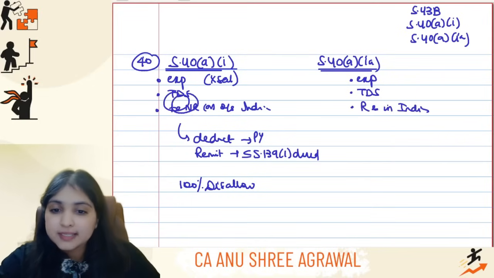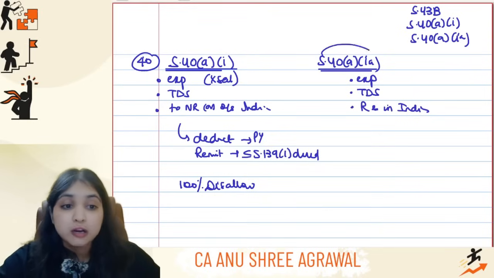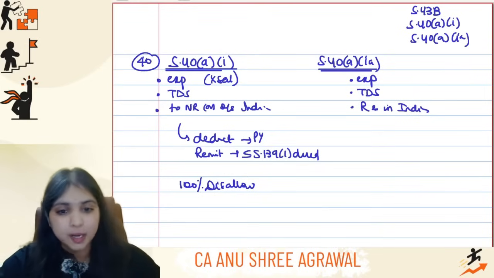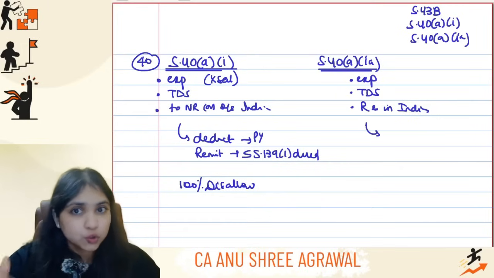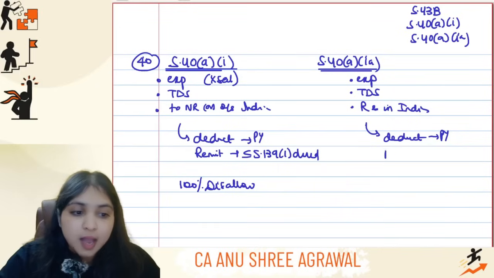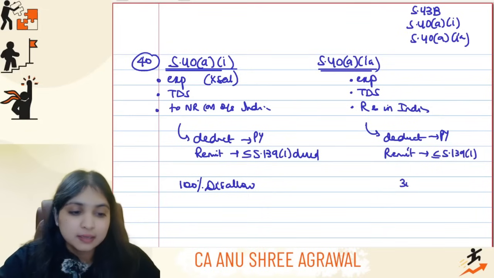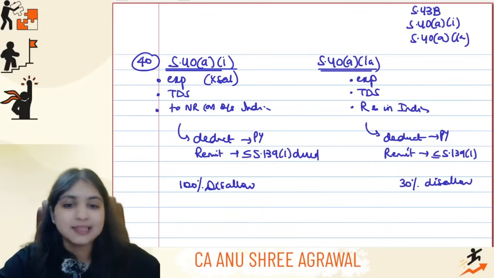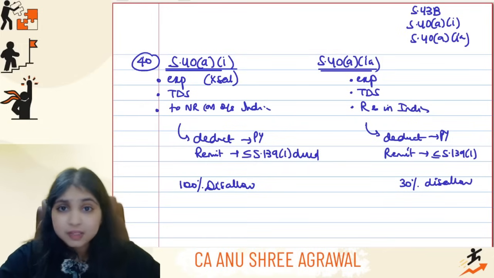Here it is non-resident, or you're making the payment outside India, 40A(1)(a), resident and in India. If all these conditions are fulfilled, two responsibilities I will put on you. You should deduct the tax in the previous year and you should remit the tax within your 139(1) date. In case there is any violation over here, then 30% of the expense I will disallow. Even over here, once you rectify in that particular year, I will allow it once again for you.